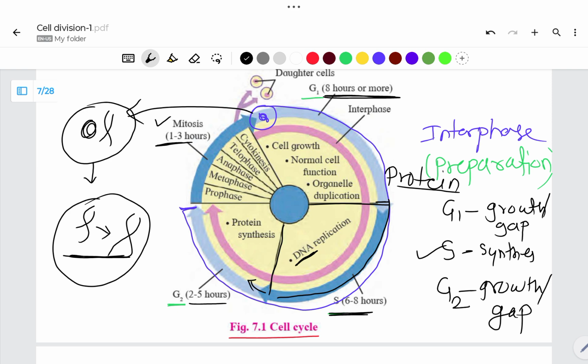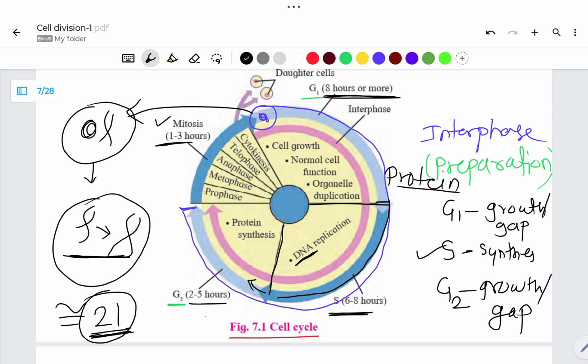So in all, G1 phase, S phase and G2 phase are the parts of interphase. Overall, they need approximately 21 hours for the completion of interphase.